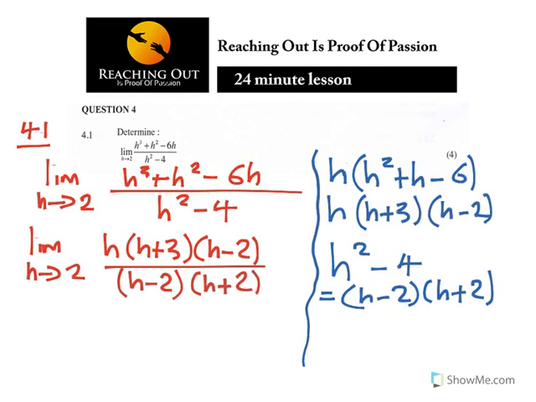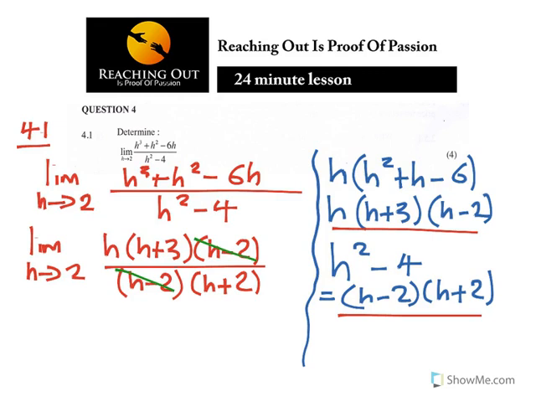Please, you need to show this working so that they can understand where you got it from. It's also acceptable just to write it like that, because you know how to factorize in this case. Now you can cancel out h minus 2 and h minus 2.